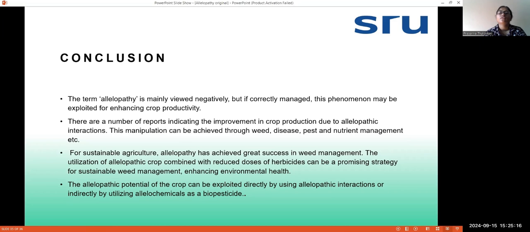The allelopathic potential of the crop can be exploited by directly using allelopathic interactions or indirectly by utilizing allochemicals as a biopesticide. And in order to improve environmental health and ecological balance, I think more research should be done on allelopathy, and various allochemicals should be extracted and used as herbicide, weedicide or pesticide, so that we can reduce chemical based herbicides or pesticides. Thank you.